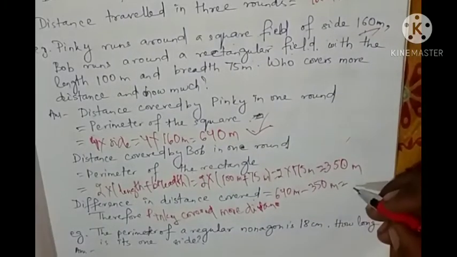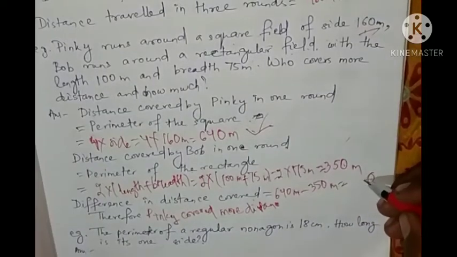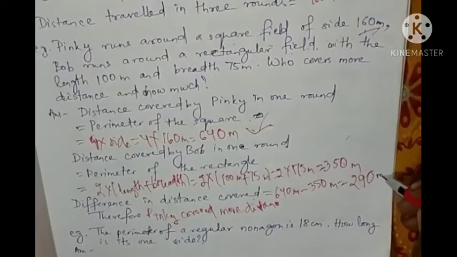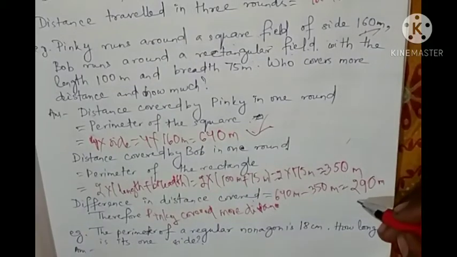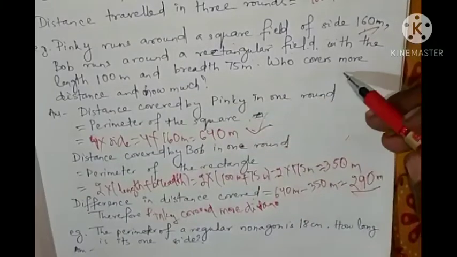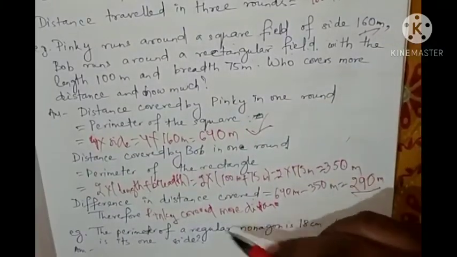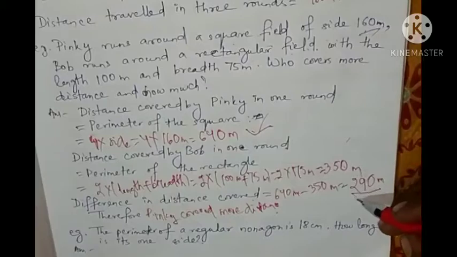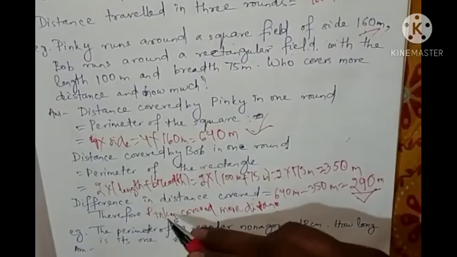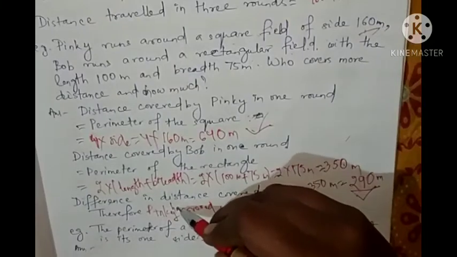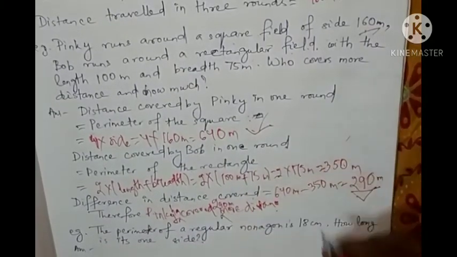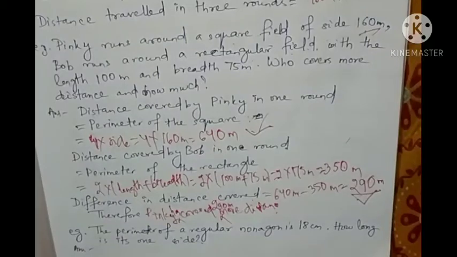So this is how much? 290. So how much more has she covered? She has covered 290 meter more. So who covers more distance? Pinky covered more distance. How much more? 290 meter more. So you can write Pinky has covered 290 meter more distance. Okay, so this is the answer.